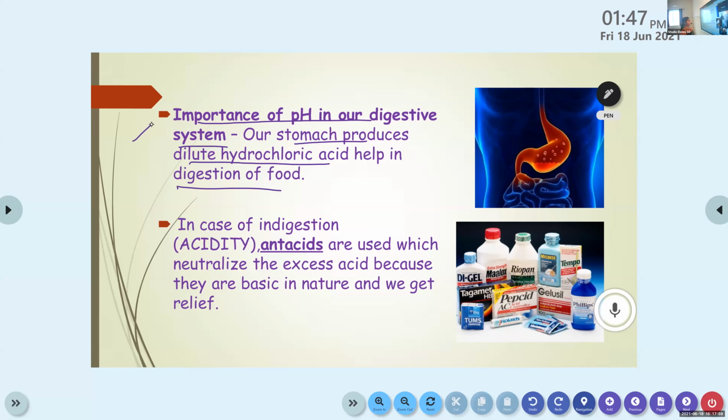Okay, then you can write the first point. Importance of pH in our digestive system. Our stomach produces dilute hydrochloric acid that helps in digestion of food. And in the case of indigestion or acidity, I told you it's the excess production of hydrochloric acid in the stomach. We are using certain medicines known as antacids. I think you all are familiar with anyone from this. These are certain antacids.